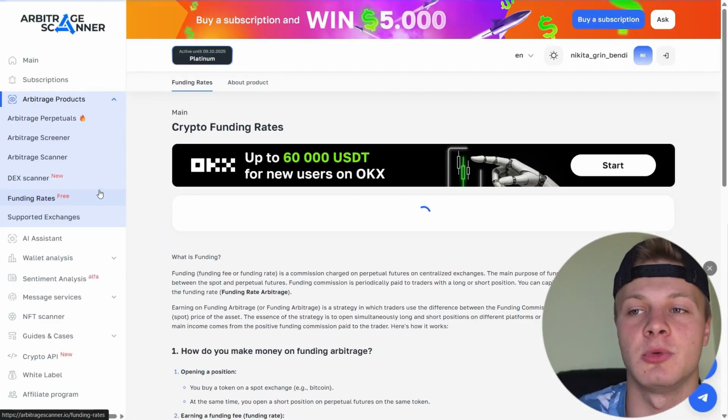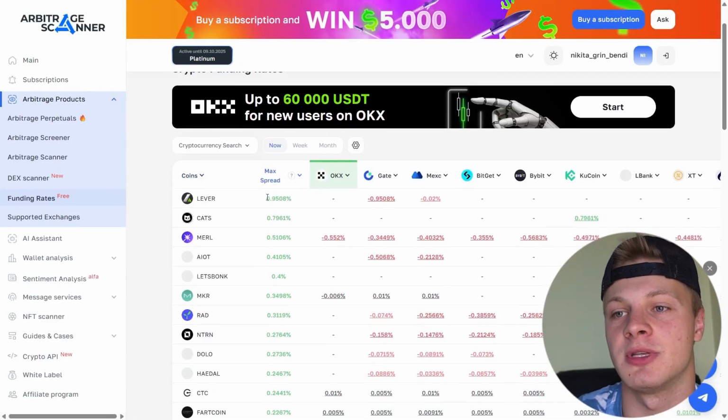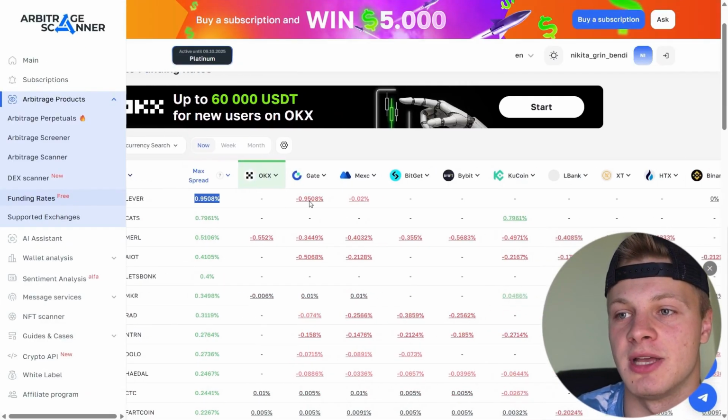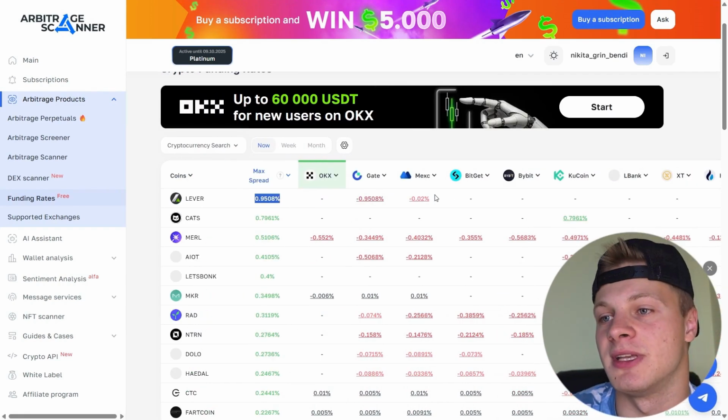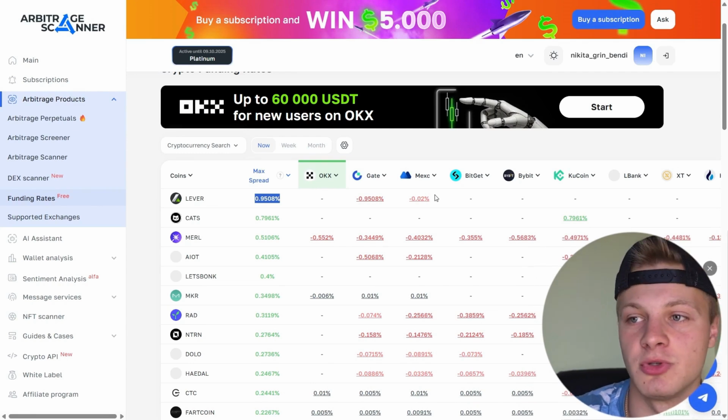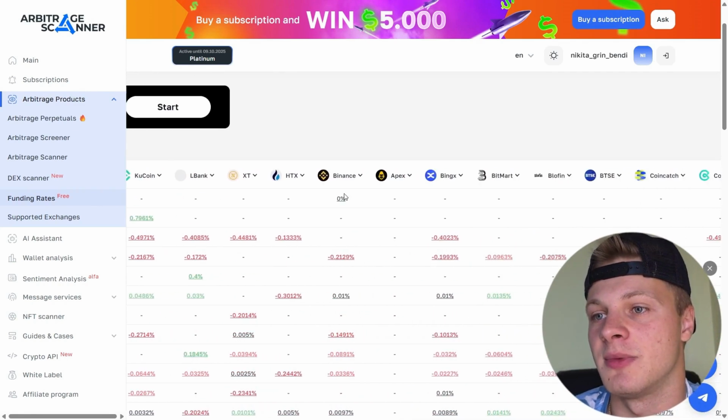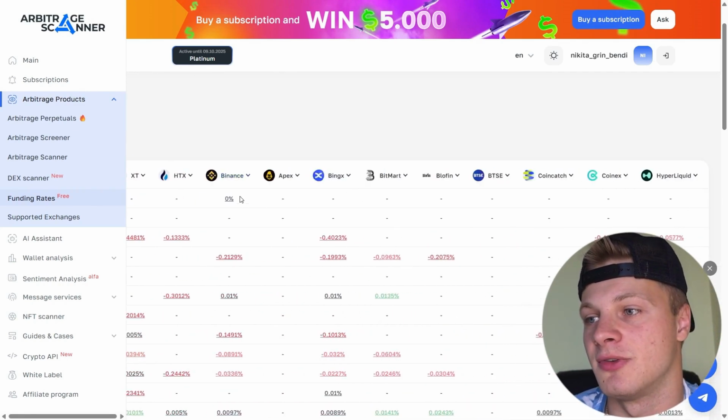So CEX and DEX are both available here as well. There's also a table with funding rates. Right now, for example, there's funding on the left token because of very high volatility. For example, between Gate and MEXC, you can do arbitrage between funding rates. There's a 0.95% profit to be made in 8 hours, right? And with Binance, the token was delisted, so the rate there is 0. So you can even arbitrage like this.